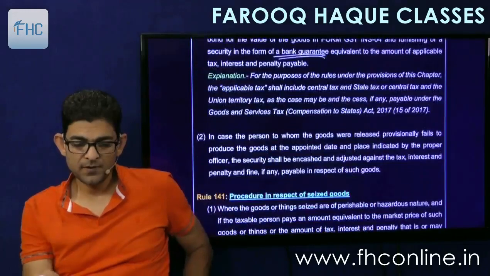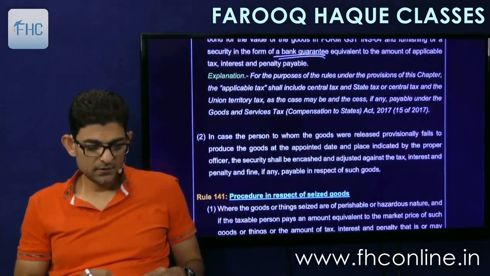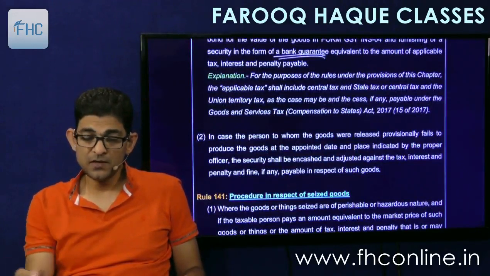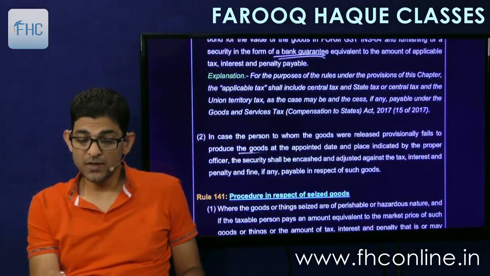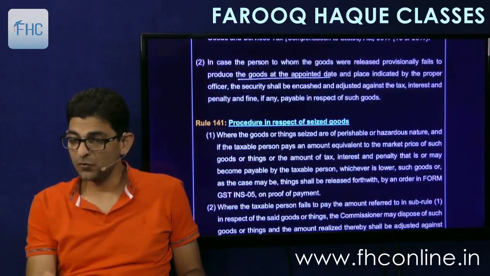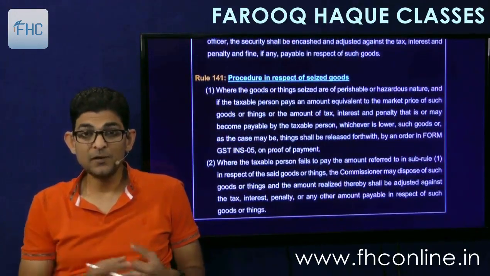Simple. And in case the person to whom the goods were released provisionally fails to produce the goods at the appointed day and place indicated by the proper officer, the security shall be encashed and adjusted against the tax, interest and penalty. That is also simple. That if you run away with the goods, then you will be liable to pay.